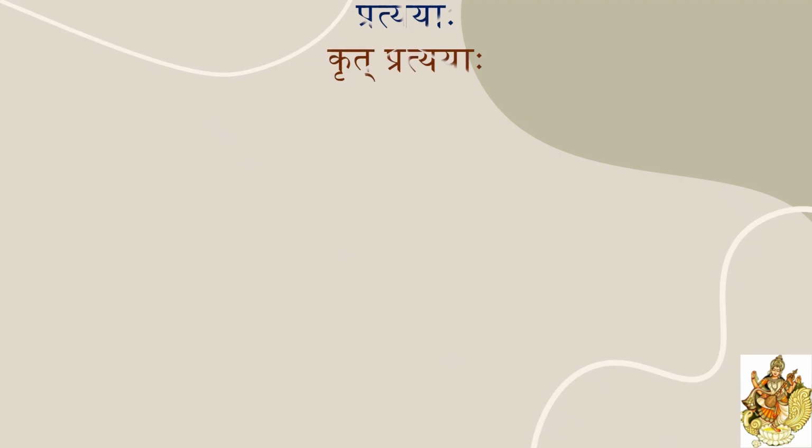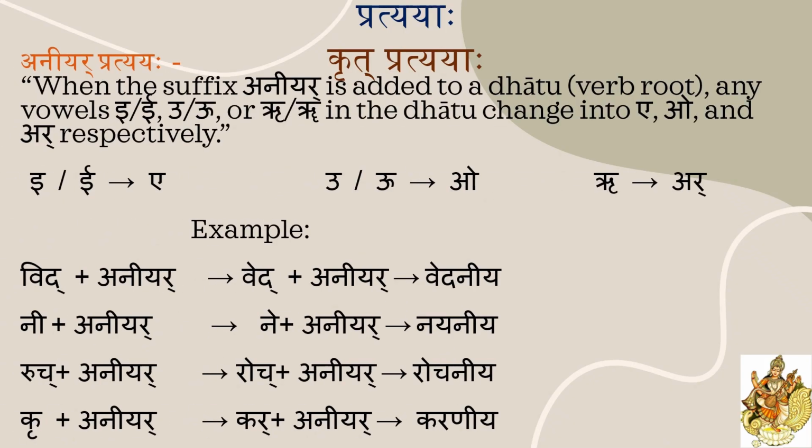Like the tavyat pratyay, in aniyar pratyay also, while adding this pratyay, some changes occur. In tavyat pratyay, you have already learnt that if the dhatu ends with i, u, or ru, or if these letters are in the penultimate position of the dhatu, then those letters will change into e, o, or ar respectively. That means i will change into e, u will change into o, ru will change into ar. The same rule is applicable for aniyar pratyay also.